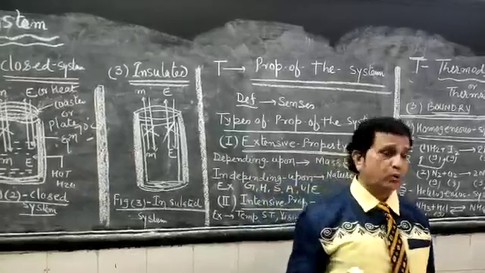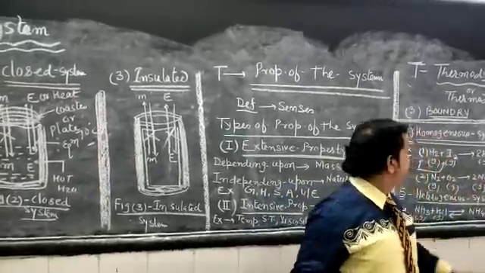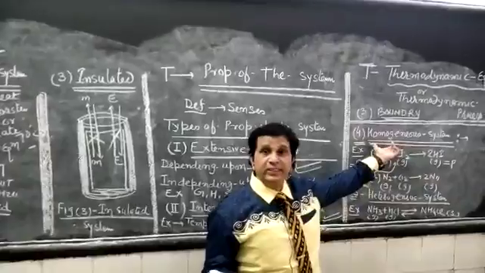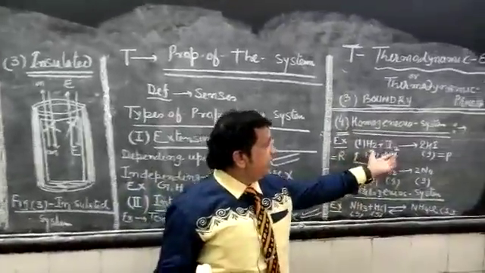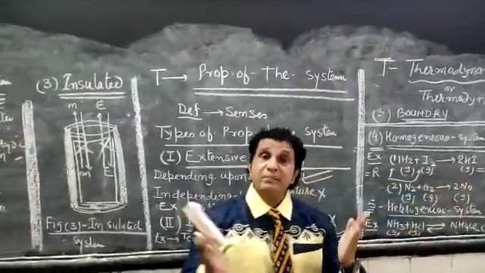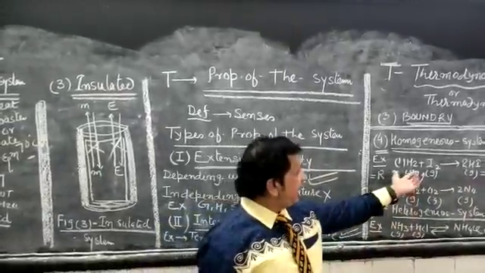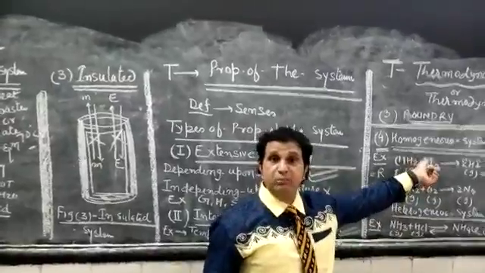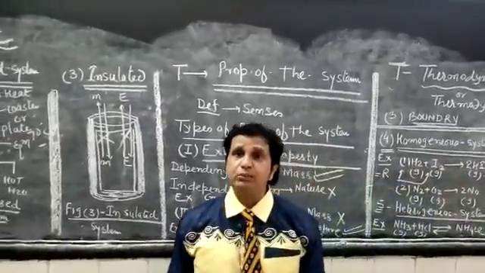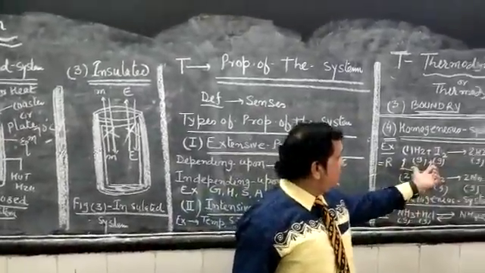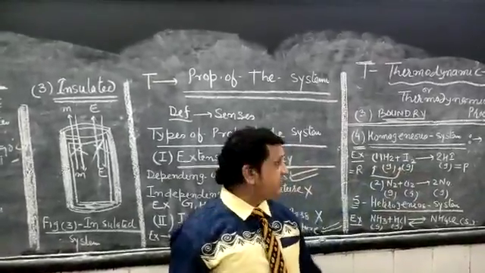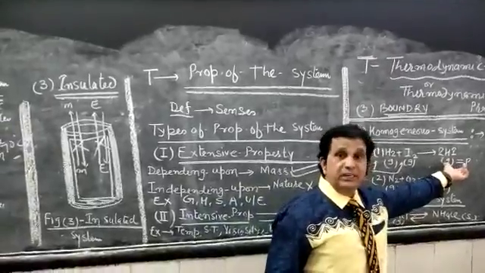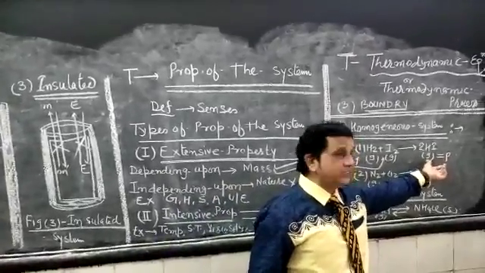Now the fourth one. We are going to define the homogeneous system. A homogeneous system is the system in which reactant and product are present in the same state. Here, 1 mole of hydrogen reacts with 1 mole of I2 to produce 2 moles of HI. H2 is present in gaseous state, I2 is gaseous, and 2HI is also in gaseous state.